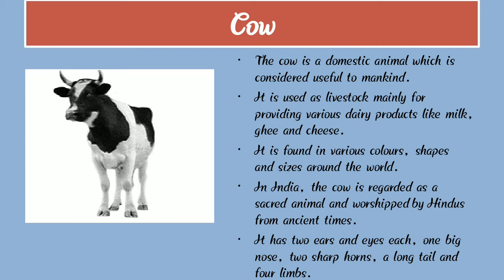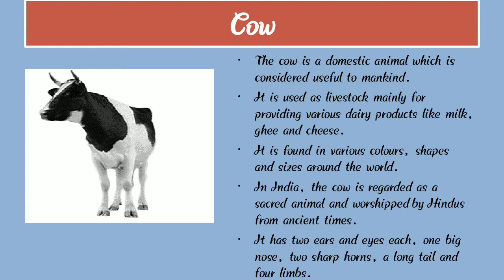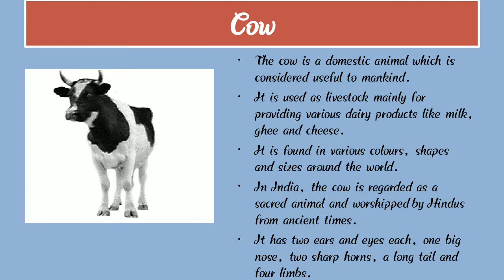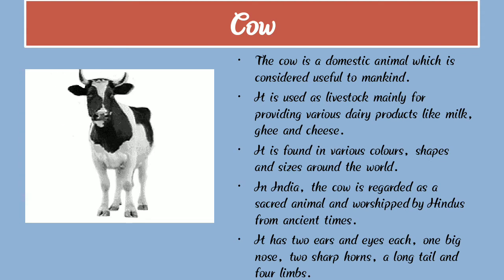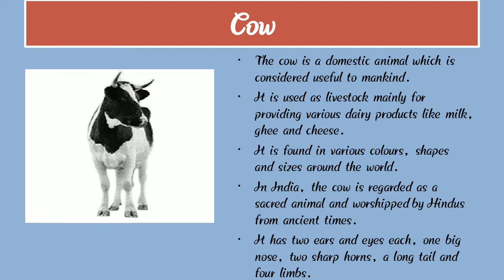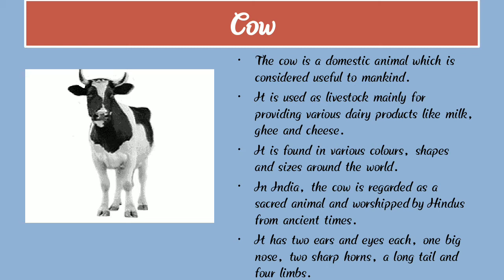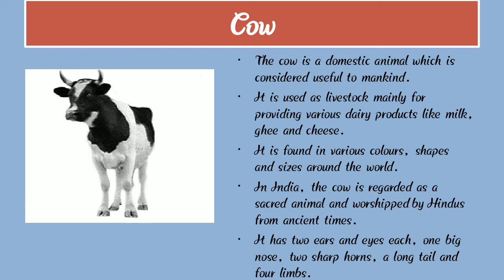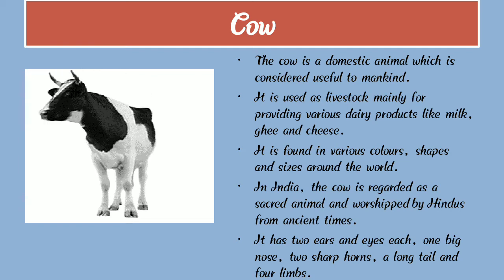The cow is a domestic animal, and we all know about the cow because the cow has four legs, two eyes, two ears, one tail, and it is found in various colors, shapes, and sizes around the world. In India, the cow is regarded as a sacred animal and worshipped by Hindus from ancient times.